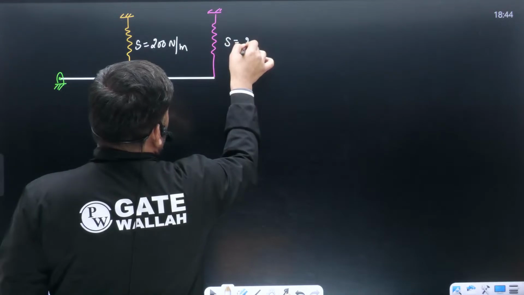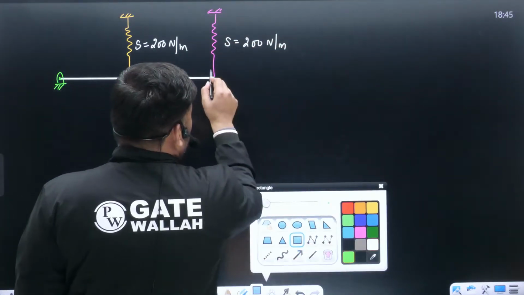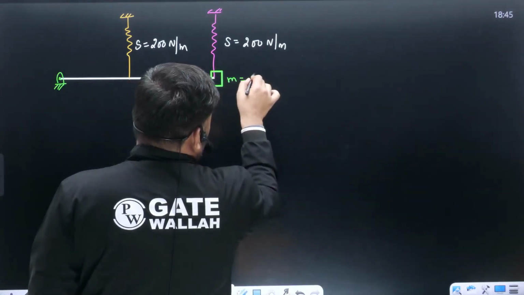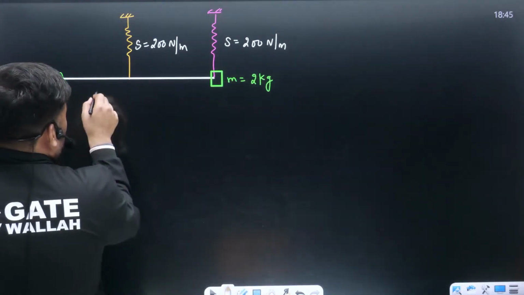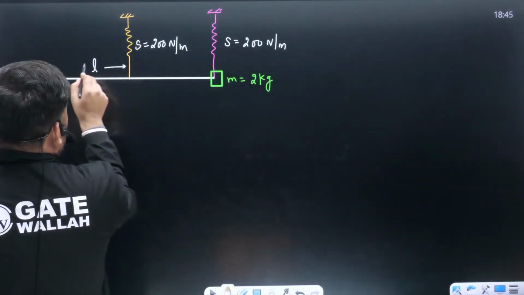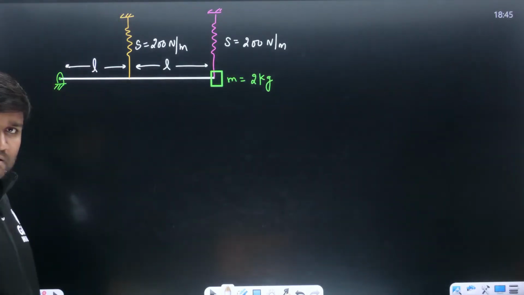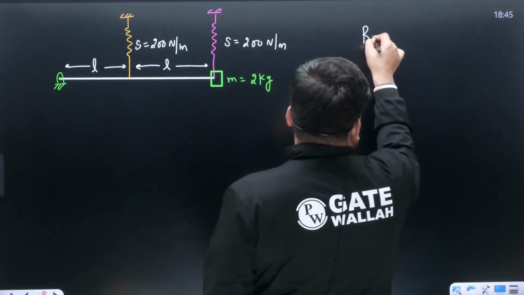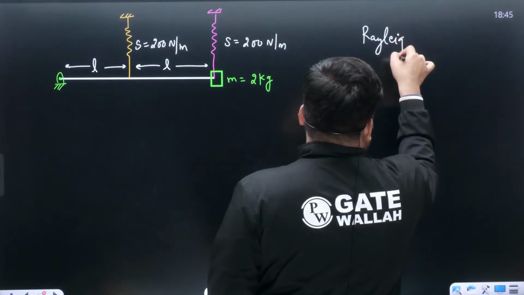S का value यहाँ पर भी, this is 200 Newton per meter. One mass you have connected over here. This is mass M. Mass M value is given as 2 kg. I hope this is correct. This value is given as L. This is length L. And ये भी आपका, this is also length L. है ना? First, let's solve it with the help of Rayleigh method.